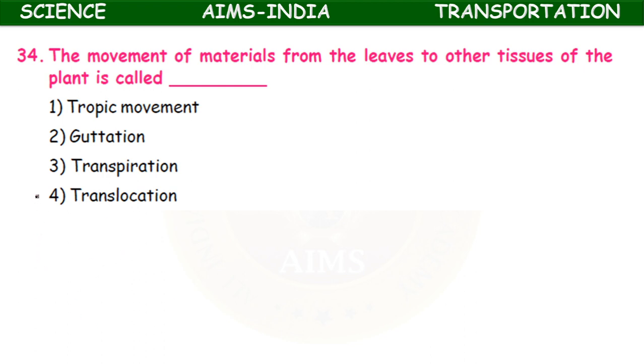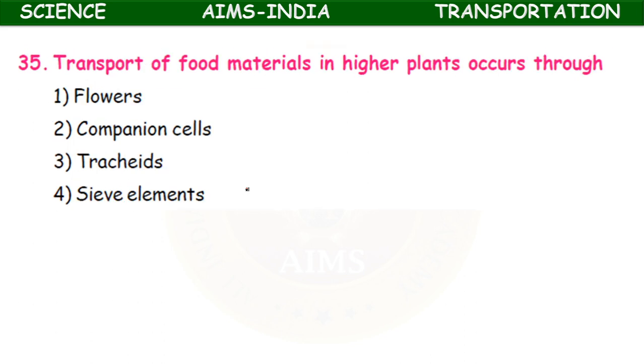Okay, the phloem is involved in translocation, which means the movement of food materials from leaves to other tissues of the plant. Ascent of sap requires xylem. Translocation of organic solutes: in the plant leaves, food material is synthesized by means of photosynthesis, and that food material is supplied to all tissues of the plant by phloem tissue. That process is called translocation of organic solutes.